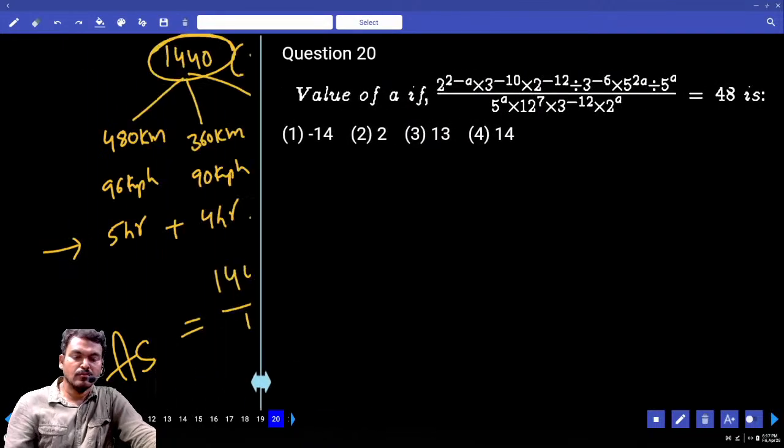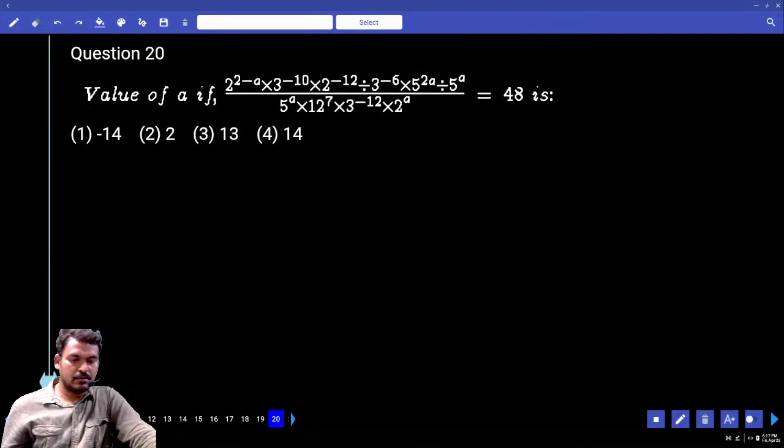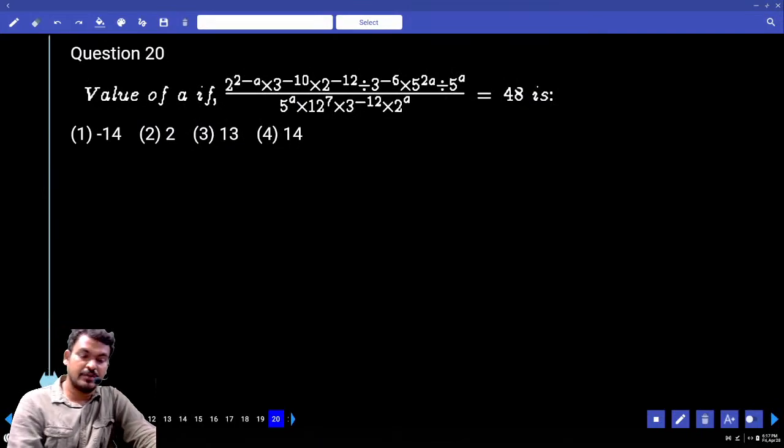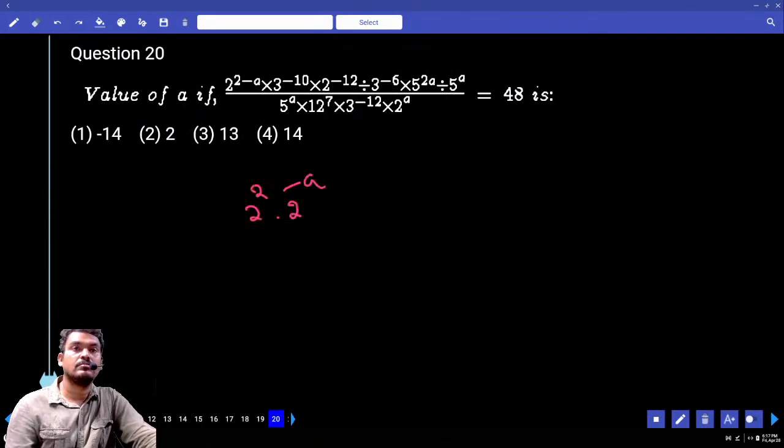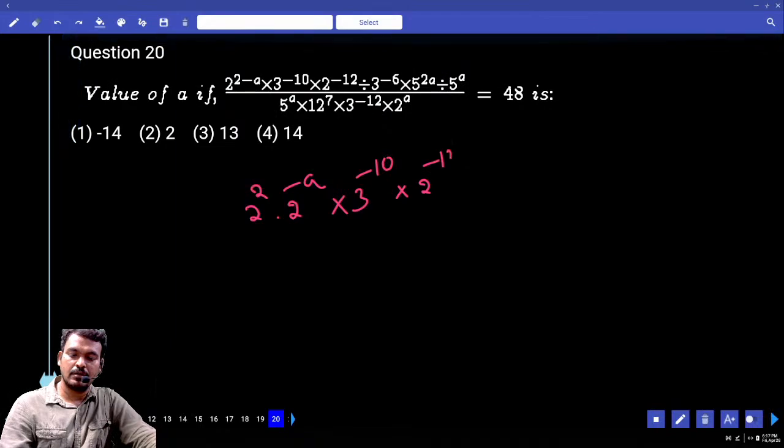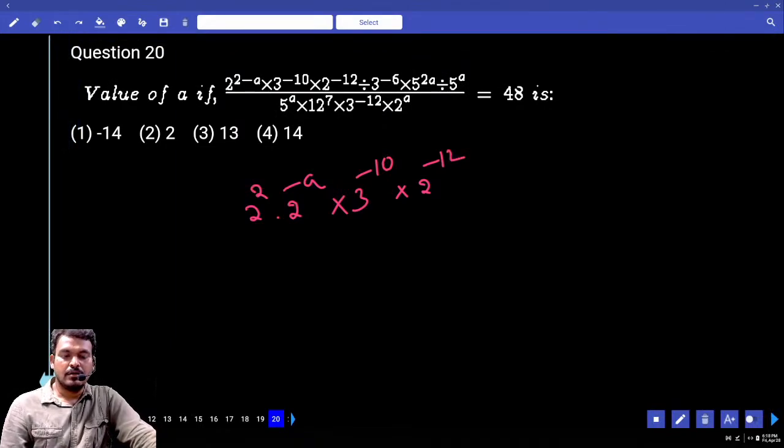Twentieth question. 2 power 2 minus a. This one we write as 2 power 2 into 2 power minus a, yes or no? 3 into how much? 3 power minus 10. Another one, 2 power minus 12 by 3 power minus 6, or not?